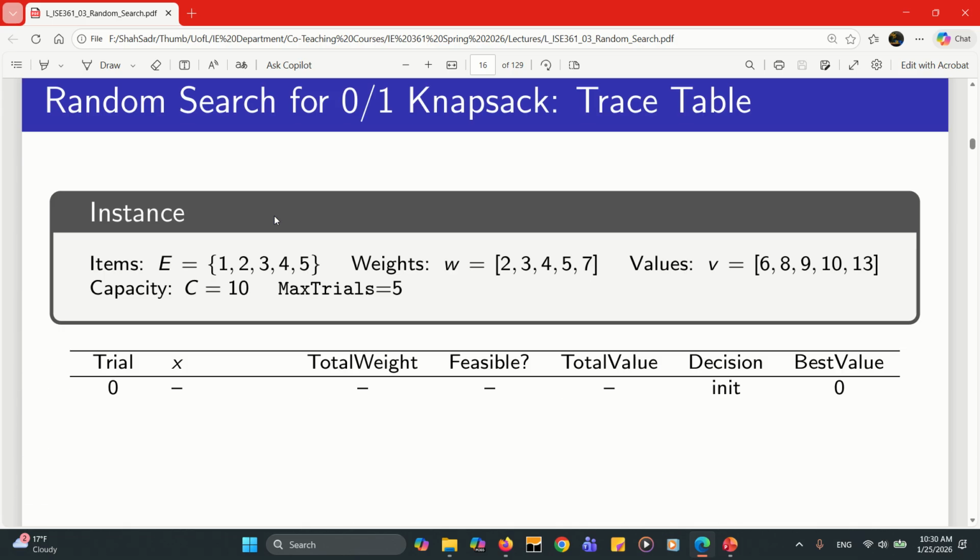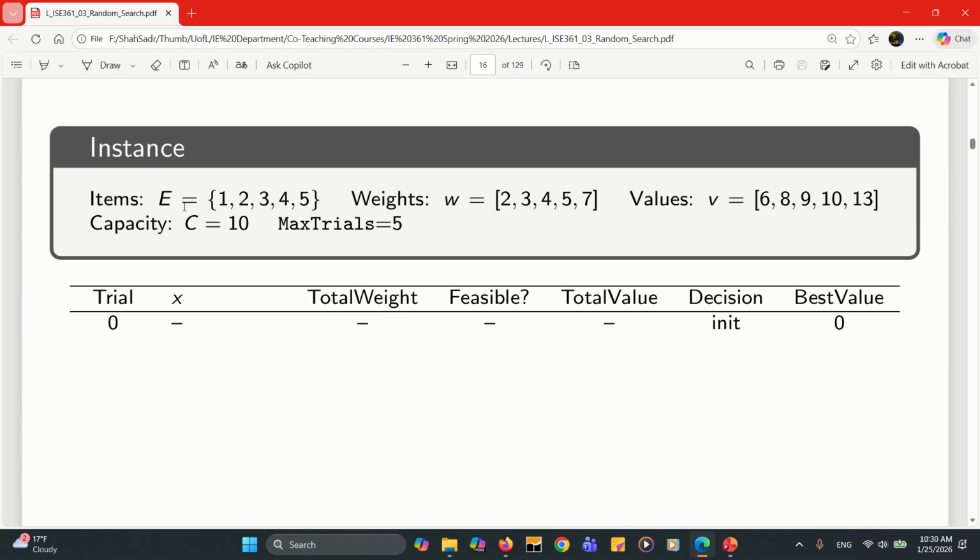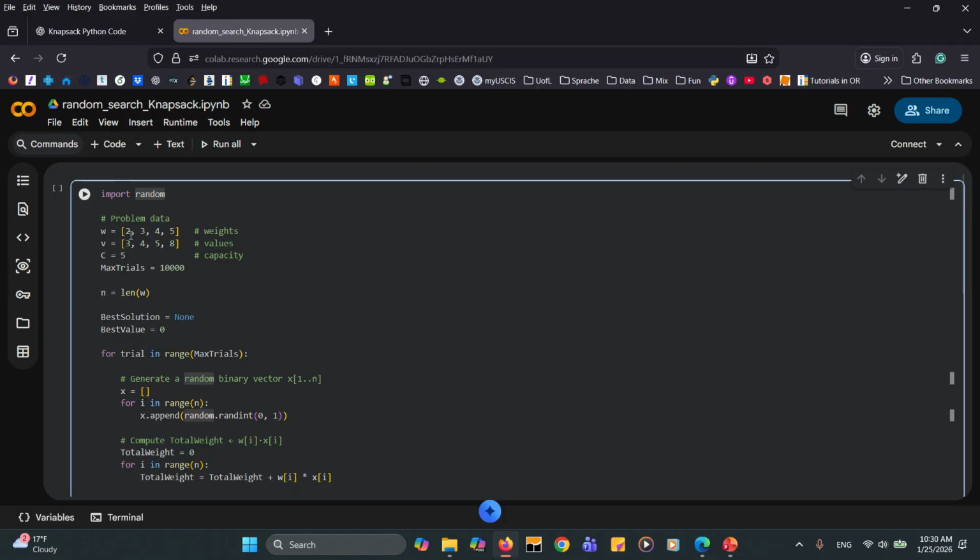But if we go to this instance, this is the small instance that we have, so I'm going to replace the values that ChatGPT generated with these ones. So here we have this as the weights. So if we go back, we have this one as the weights, and so